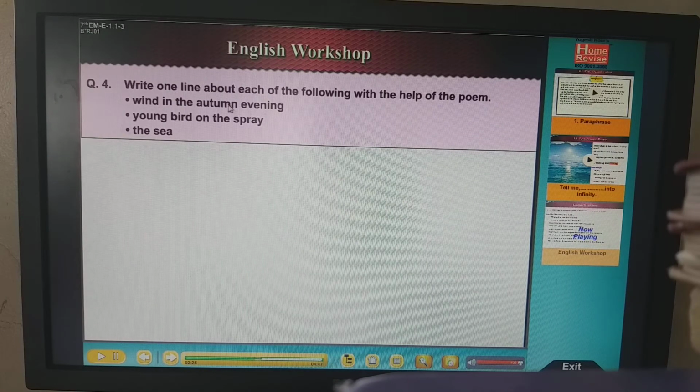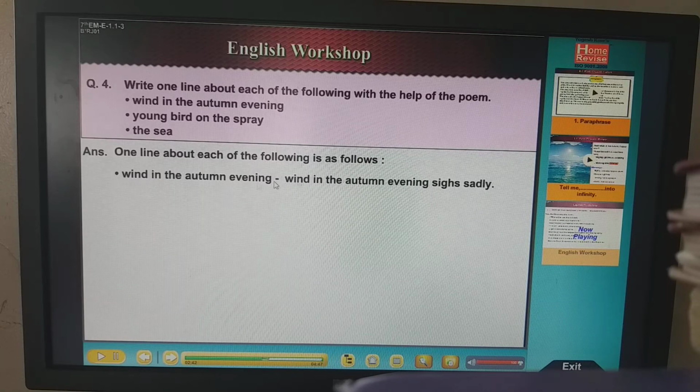Now you write one line about each of these with the help of the poem. These lines are related to the poem, and your description should also be related to the poem itself. Wind in the autumn evening. The answer is, the wind in the autumn evening sighs sadly. What does the wind do in the autumn evening? It sighs sadly.